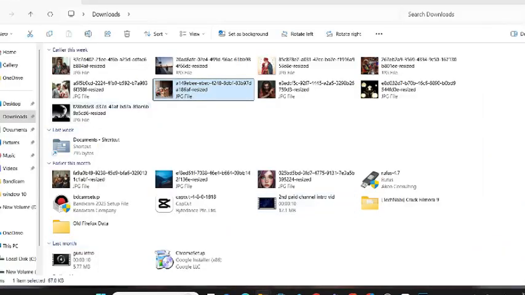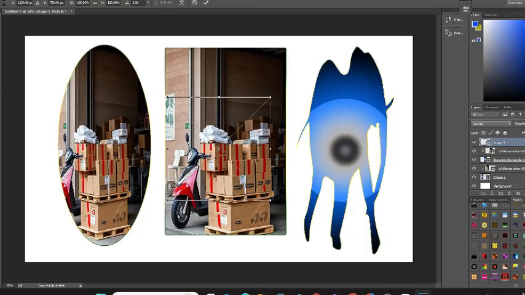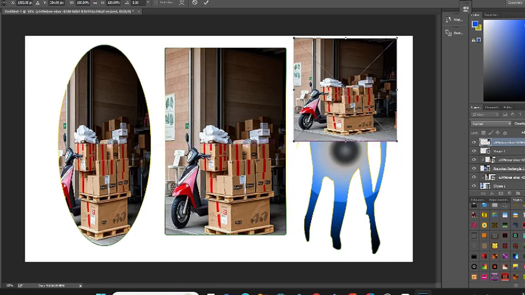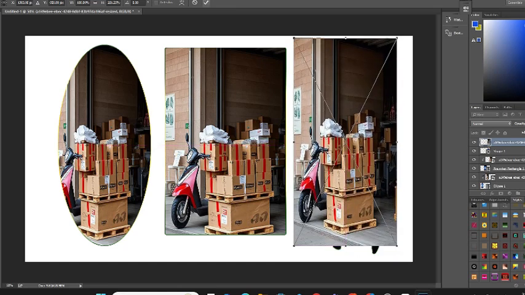So we are going to take another design. So here it is. We will try a different design.